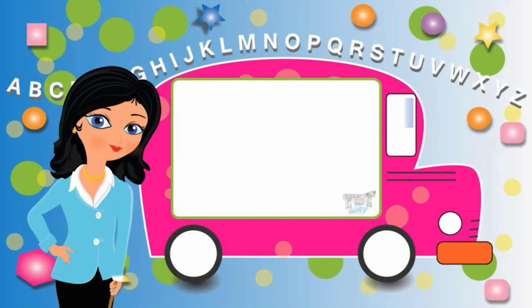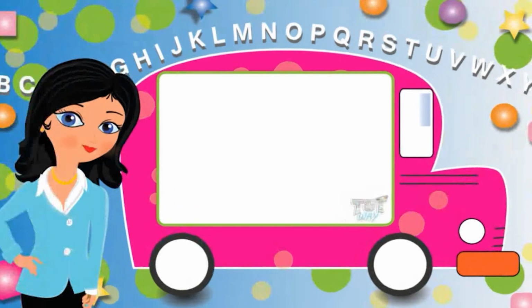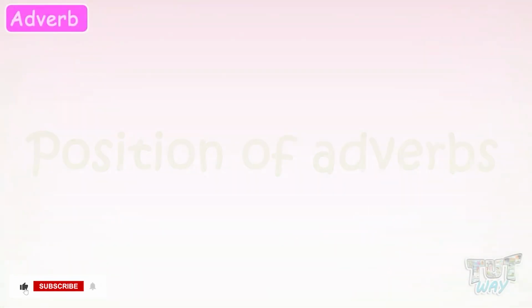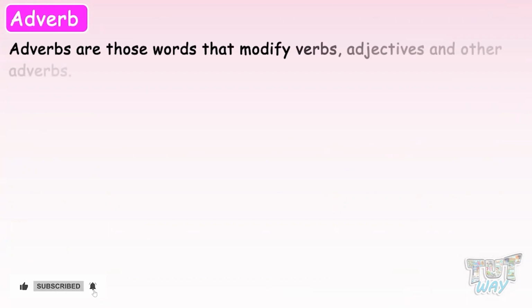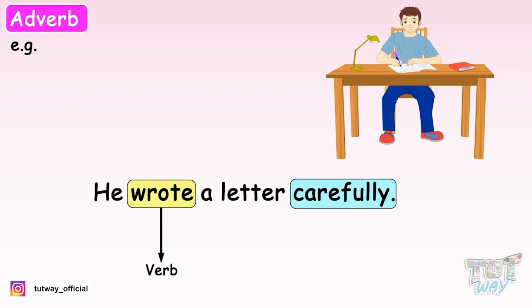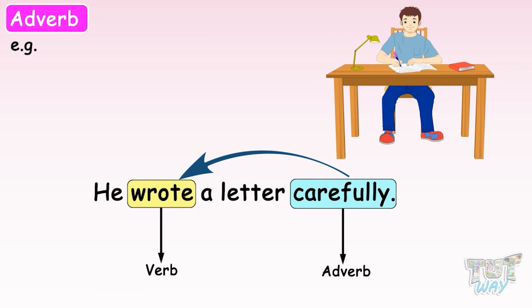Hi friends! Today we will learn about the position of adverbs. So let's start. We know that adverbs are those words that modify verbs, adjectives, and other adverbs. For example, he wrote a letter carefully. Here, the word wrote is a verb, and the word carefully is modifying the verb wrote. So carefully is an adverb.